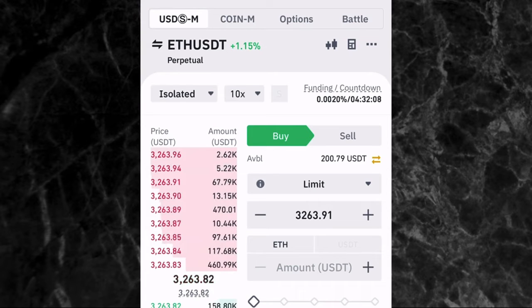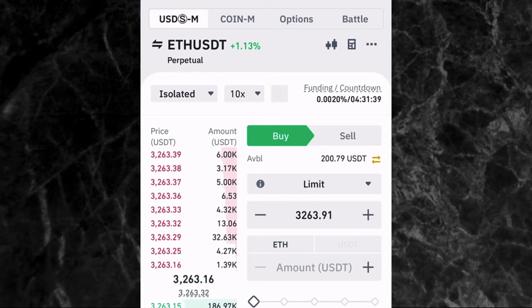And I've also talked about leverage. Make sure you take important note of everything I've talked about on leverage. And the next thing you need to know is liquidation price. Now, liquidation price is the price at which your trade is going to automatically close and then your money is gone, which means you're going to lose your money.